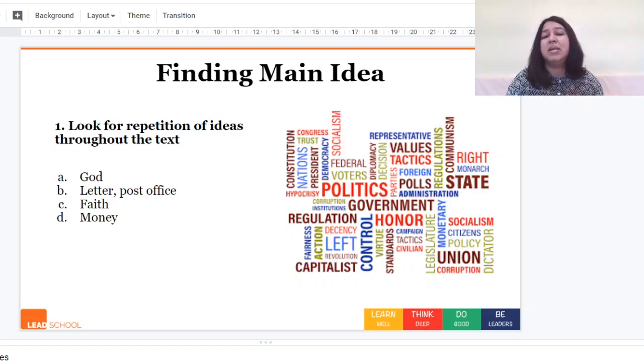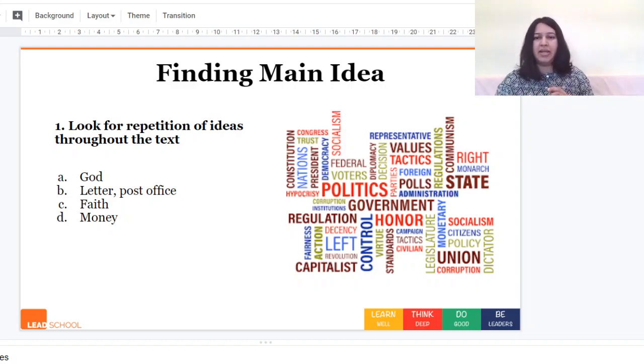And then finally we see money. So the whole point of the story is that Lencho needs money, right? Because his crops failed, so he needs money. He asks God for money. The postmaster collects the money and gives him the money. The money is less for Lencho, and again he asks for more money. So these are the four really important ideas or themes or topics that really come out at us as we read through the story. So let's go a bit deeper into each of these topics.